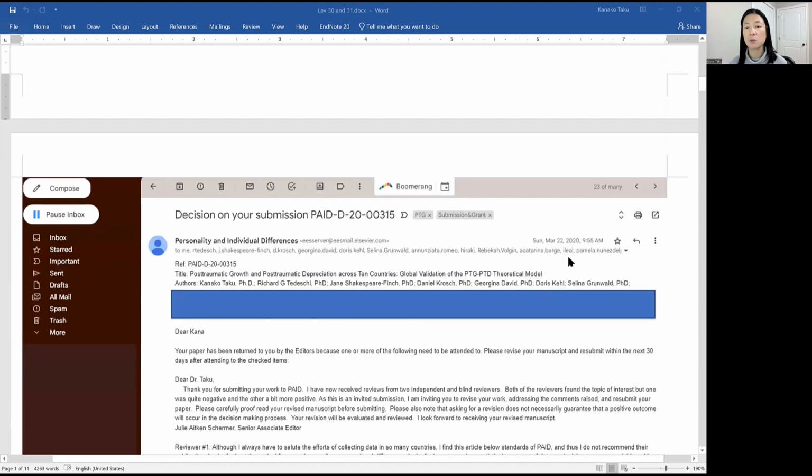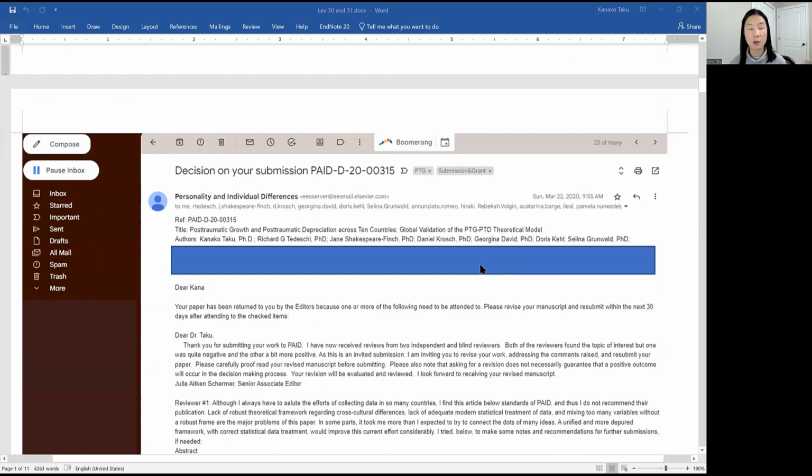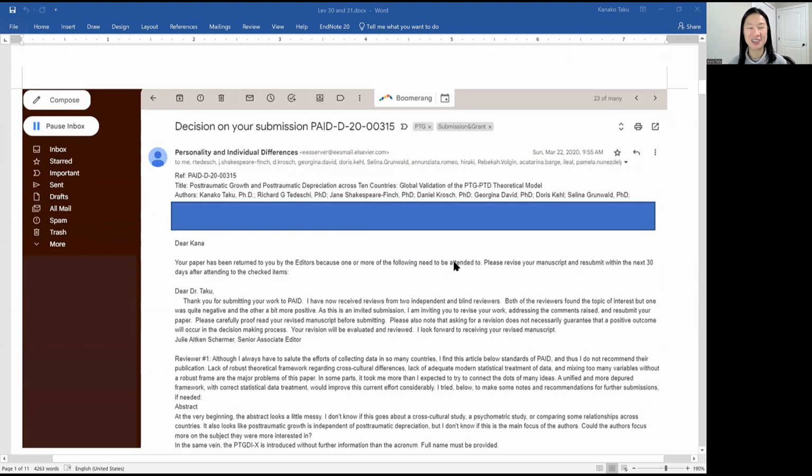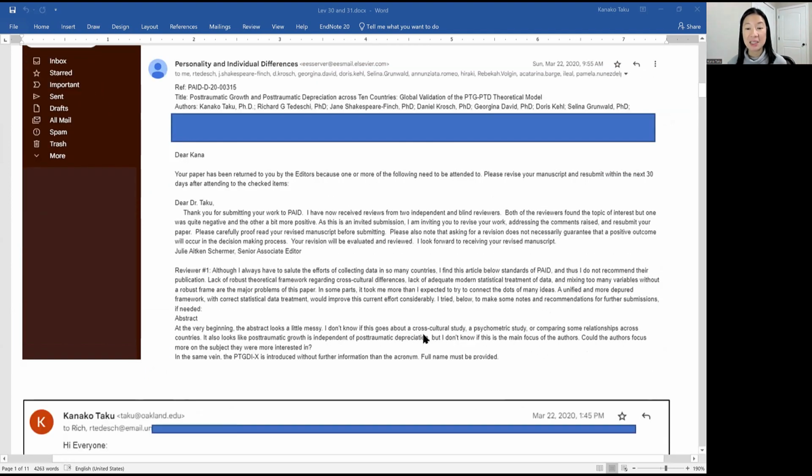I'm trying to find another example too. So here is 2020, March 22nd. That's during the beginning of COVID-19, by the way. But this particular paper has more than 20 co-authors. I still remember this one because this was one of my cross-cultural studies with folks around the world. So I had a lot of co-authors. But for this paper, very interesting, because I had to revise this manuscript within the next 30 days. 30 days, which means within a month, I got to do it.